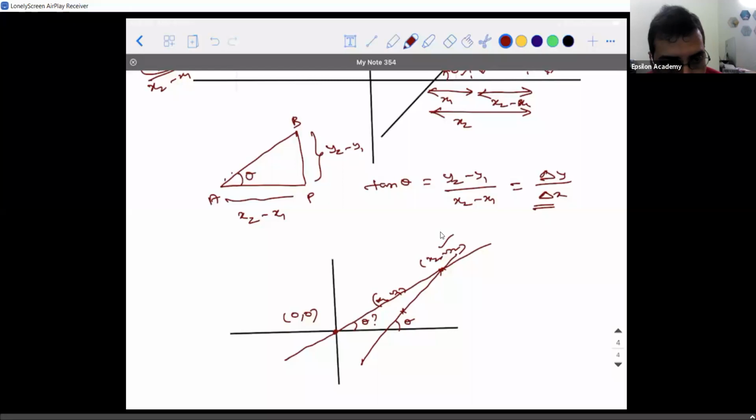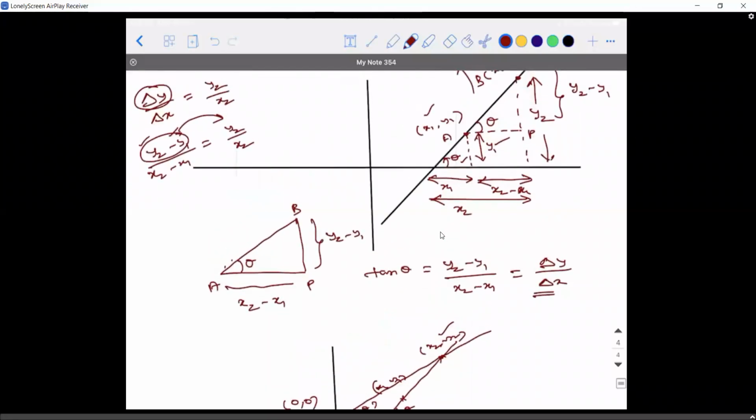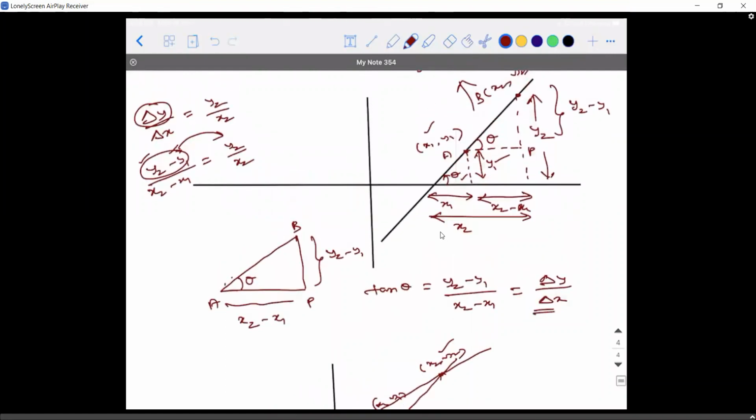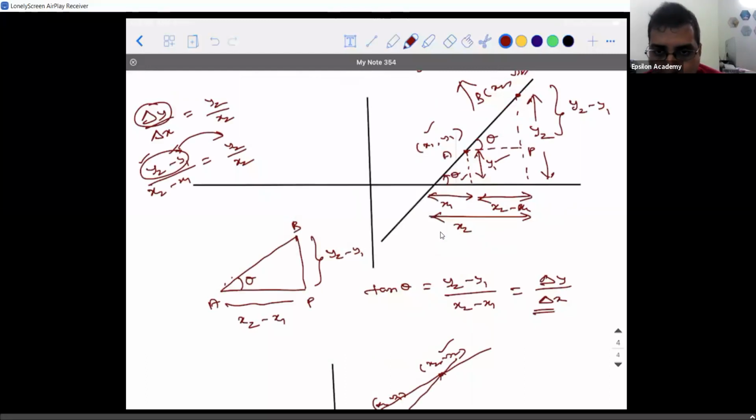No, sir. I'm not saying that is theta, sir. In the above diagram, sir, which you drew earlier, the theta below is equal to the theta above, sir. Oh, you're saying both the thetas are the same thing. Okay, sorry, I didn't see that. Yes, sir. In this case, yes, it is y2 by x2 also. That's right.